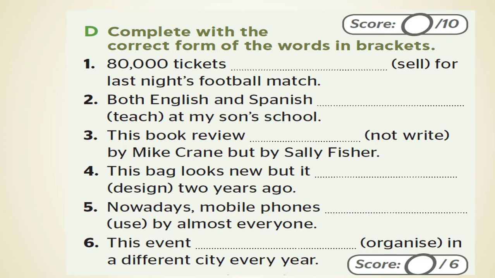So, last night, which means it's past, 80,000 tickets are plural, so the answer will be were sold. Number 2. Both English and Spanish teach at my son's school. It's a present simple passive and we have plural object. So the answer will be are taught.